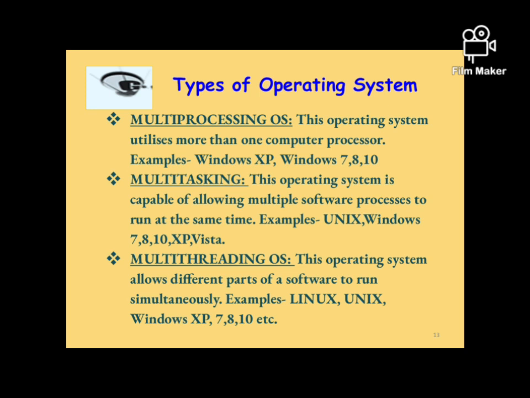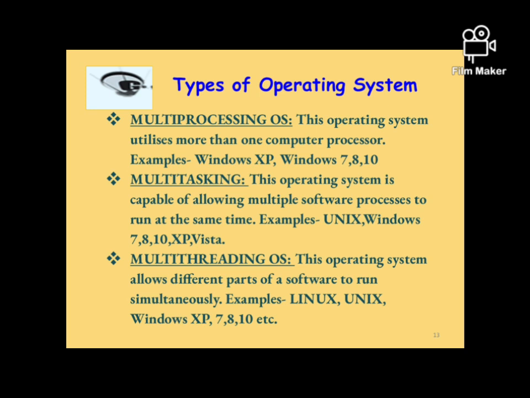The last type of operating system is multi-threading. The multi-threading operating system allows different software to run simultaneously. Threads are different types of programs that run on a particular computer system. So, the multi-threading operating system allows different parts of software to run simultaneously.